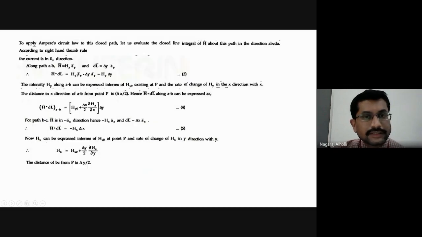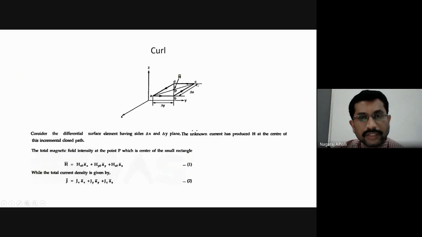Then for the path next, C to D. For the path C to D, whether it is along the y direction or plus x or minus x, whatever it is, tell me what is the direction between C to D. What is the direction between C to D, whether it is along plus Y or minus Y?